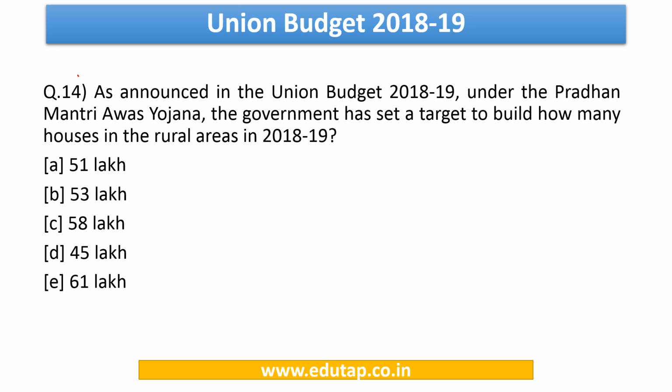Moving on to the next question, it says, as announced in the Union Budget 2018-19 under the Pradhan Mantri Awas Yojana, the government has set a target to build how many houses in the rural areas in the year 2018-19? The answer is 51 lakh houses. Now friends, just don't stop with knowing the number of houses that has been announced as part of the Union Budget 2018-19.